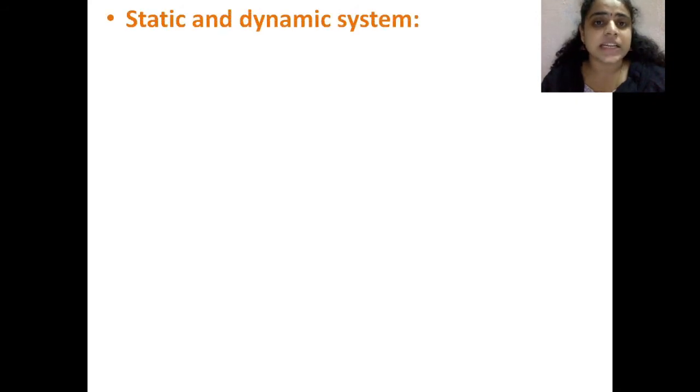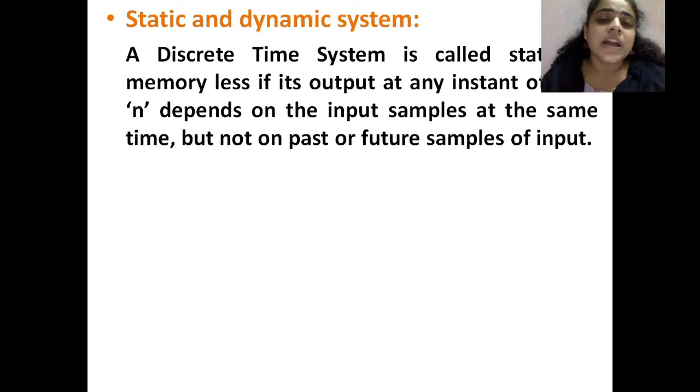First one is static system and dynamic system. A discrete time system is called static or memoryless if its output at any instant of time depends on input samples at the same instant of time, but not on past or future samples of input.